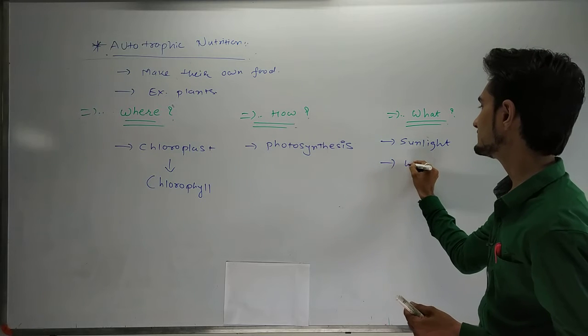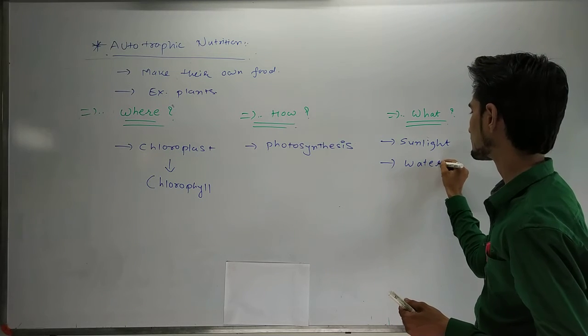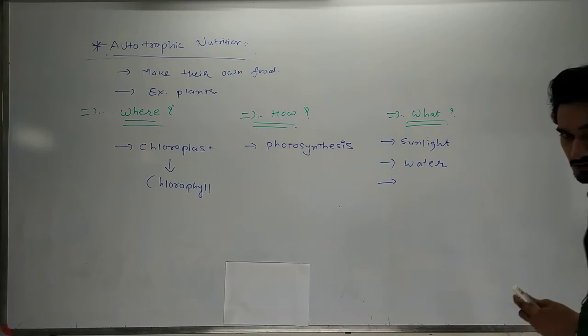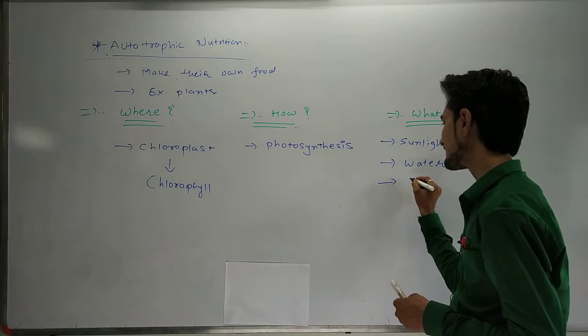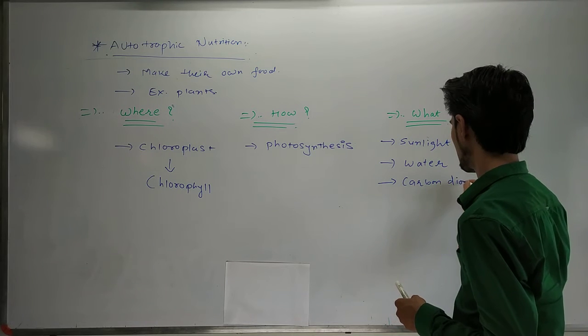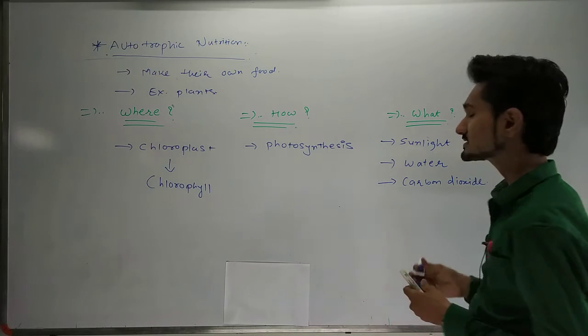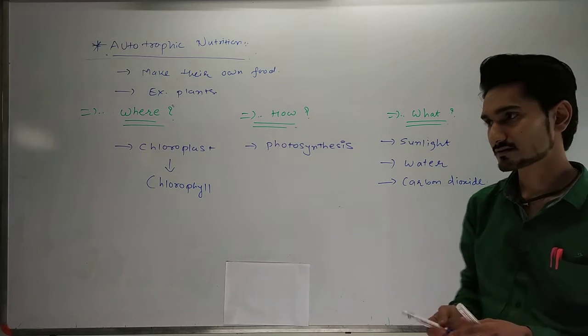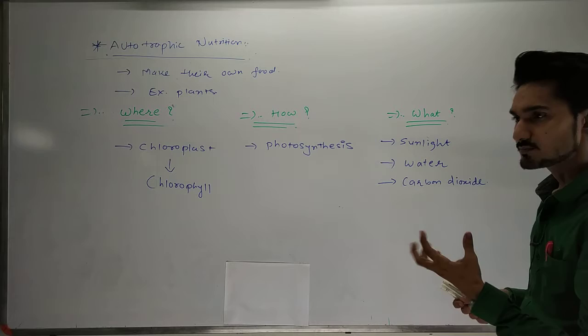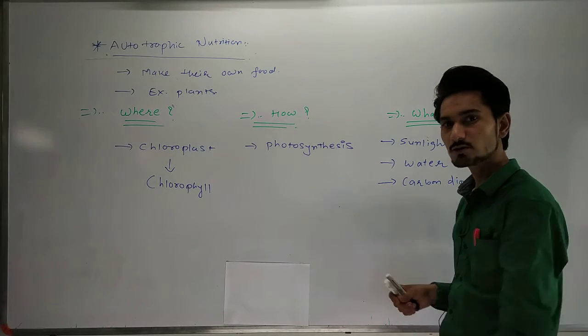Another thing that is required, as you know very well, is water. And the last thing that it requires is carbon dioxide gas. As you know, plants take in carbon dioxide and give out oxygen.